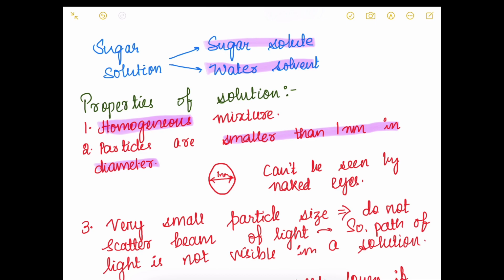Due to its very small particle size, they do not scatter beam of light. So, path of light is not visible in a solution. If they do not scatter the light, then we cannot see the path.